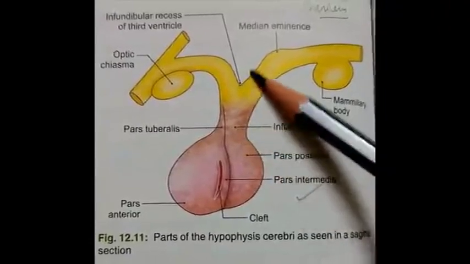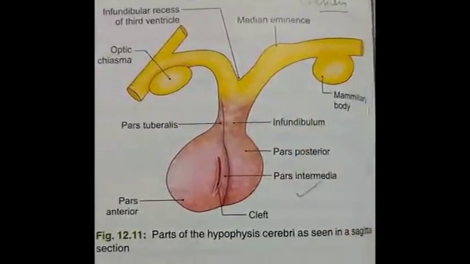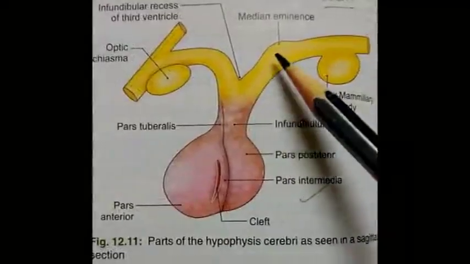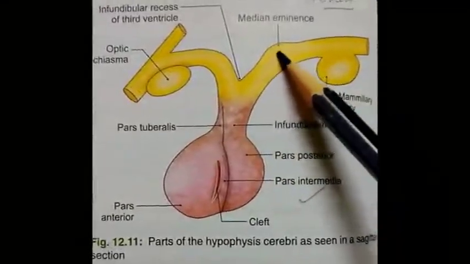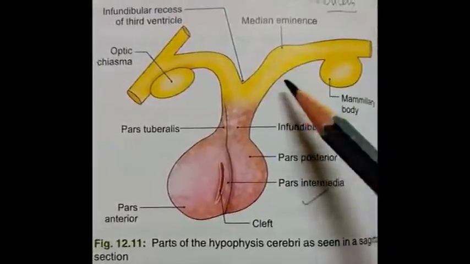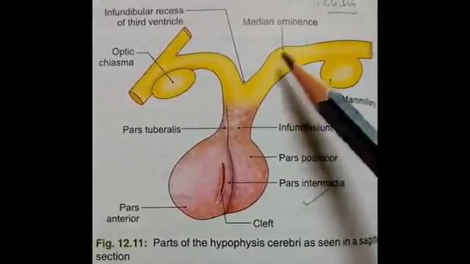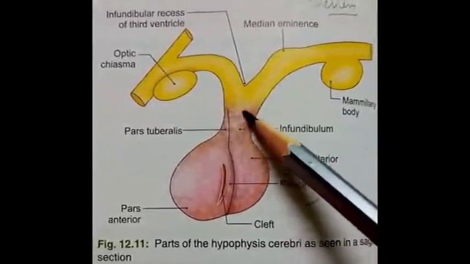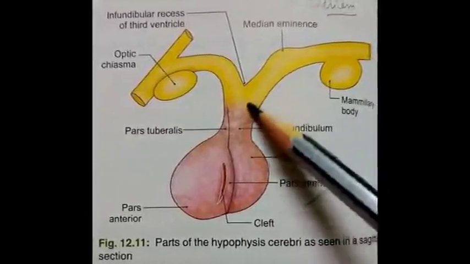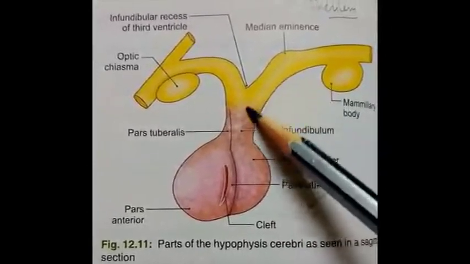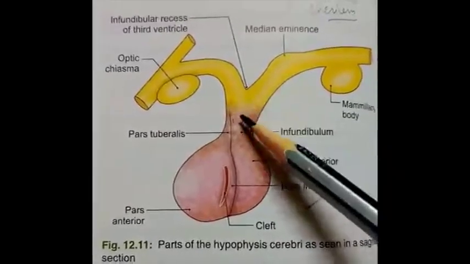So infundibulum contains those nerve fibers. Third part is median eminence. Median eminence is produced by tuber cinereum. It is continuous with the infundibular stem or infundibulum. So this part is in continuation with this infundibulum.